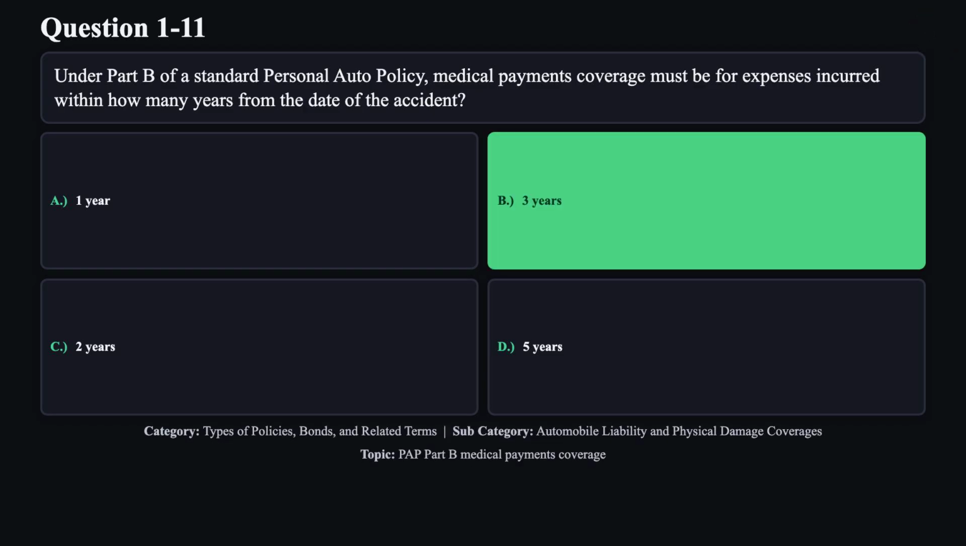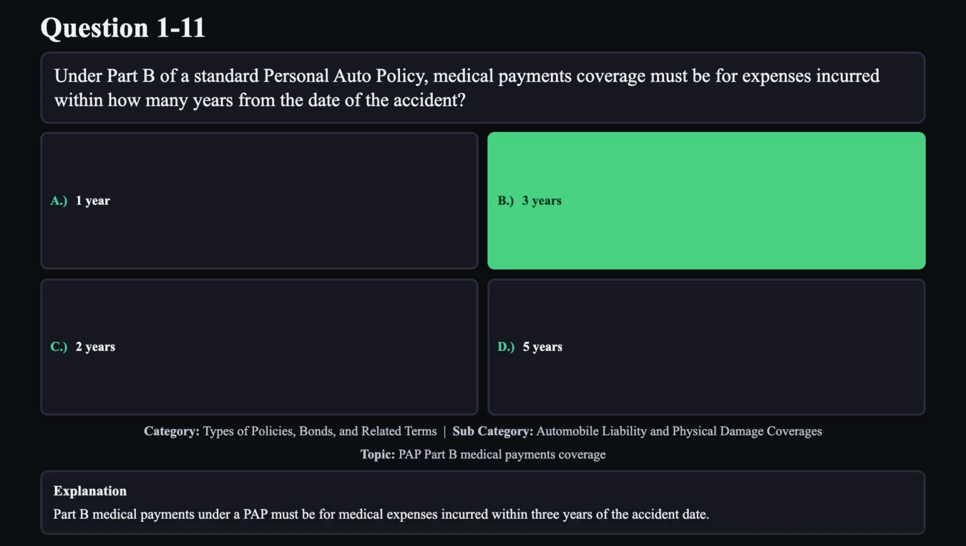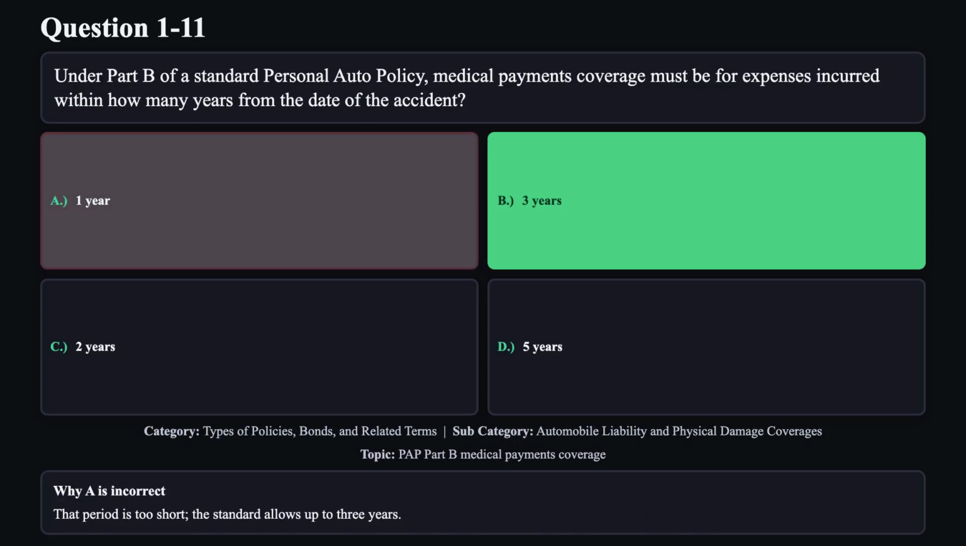The correct answer is B. Part B medical payments under a PAP must be for medical expenses incurred within 3 years of the accident date. Reason A is not correct. That period is too short. The standard allows up to 3 years.